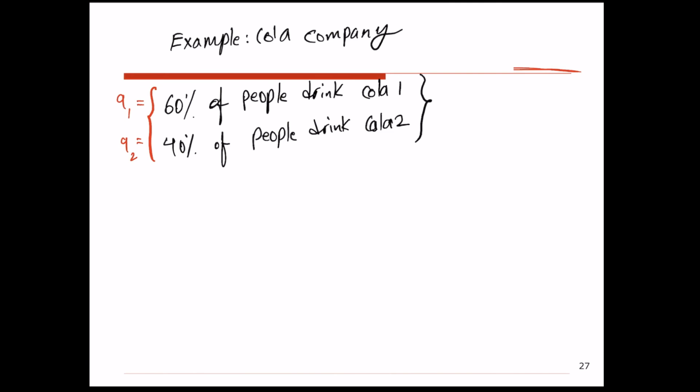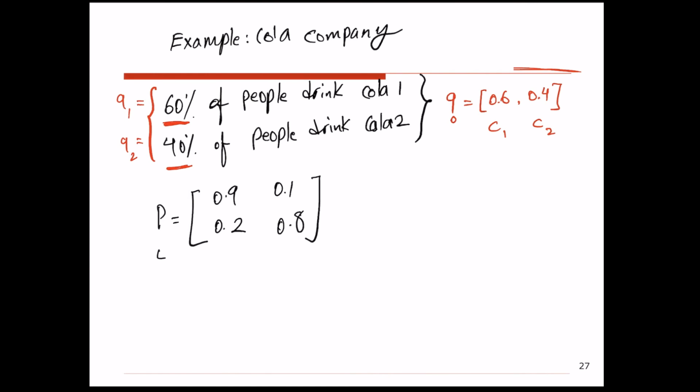So what does that mean? The probability that right now, at time 0, I'm drinking cola 1 is 60%, and the probability that, if we pick any person at time 0, that person is drinking cola 2 is 40%. So this is the probability distribution of the state of the system at time 0. The first element is 0.6 and the second element is 0.4. Okay, so the first one is for cola 1, the second one for cola 2. We also know the one-step transition probability matrix for this problem.